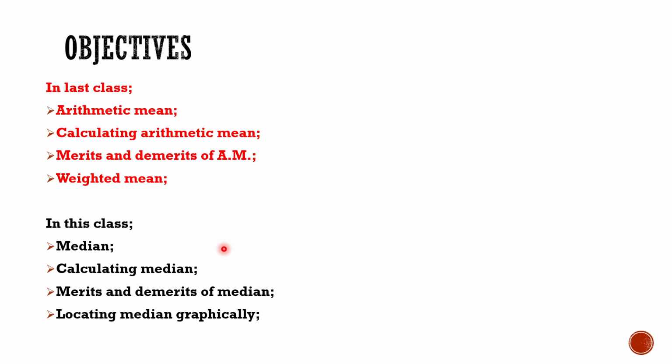So what are the objectives of this particular class? In last class we went through the concept of arithmetic mean, how we can calculate it, its merits and demerits, and the generalization, that is weighted mean. In this class we will focus on median, one of the measures of central tendency. We'll see how to calculate median, its merits and demerits, and how we can locate median graphically.